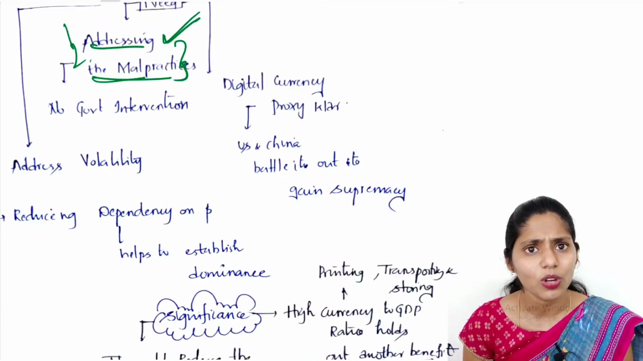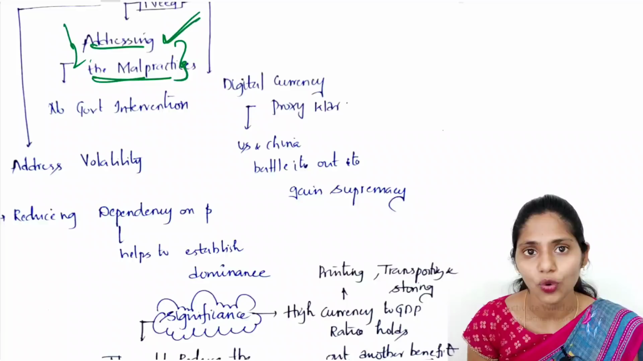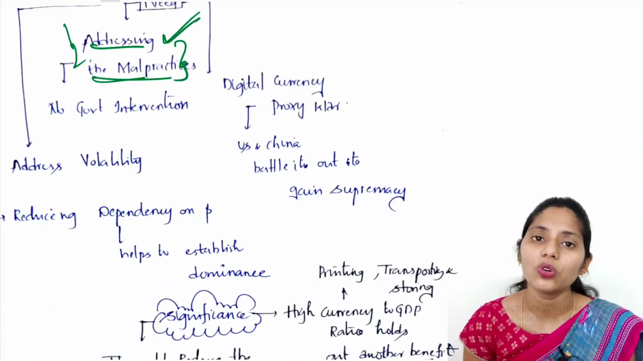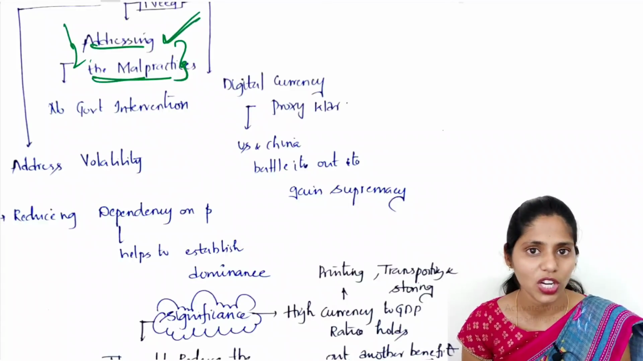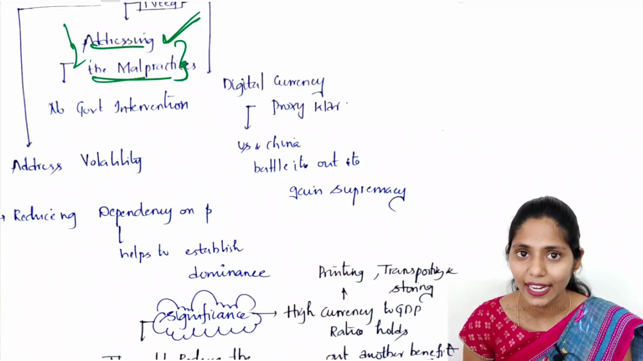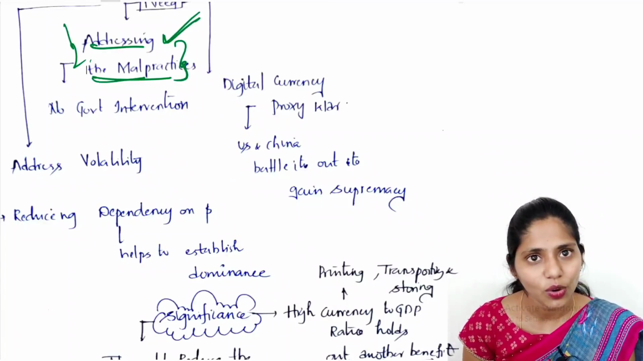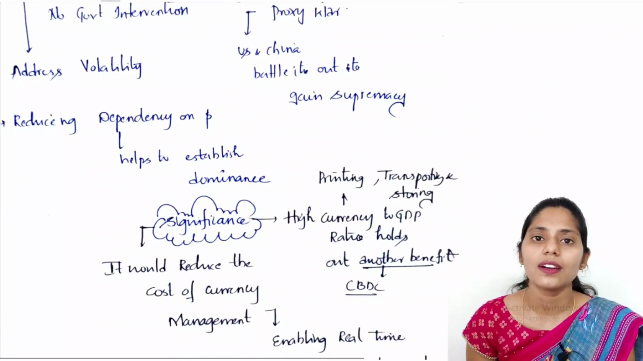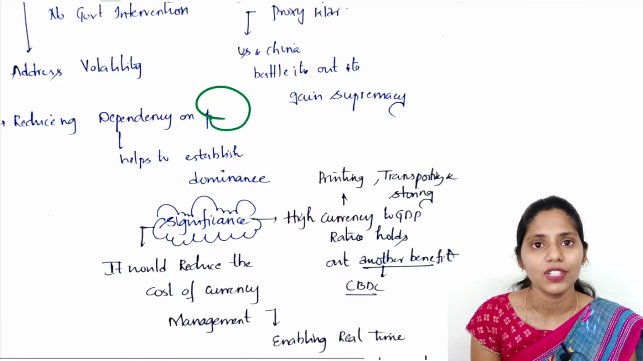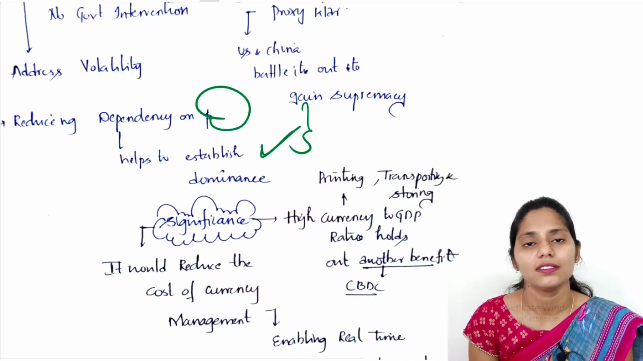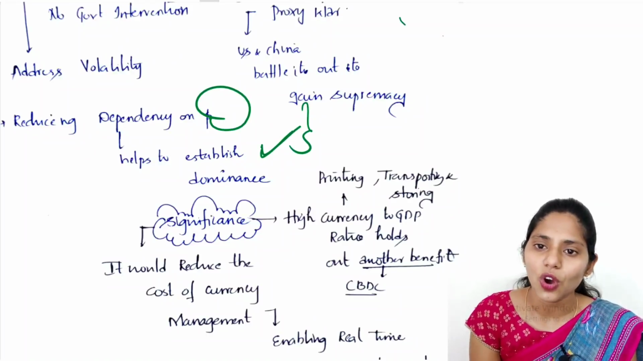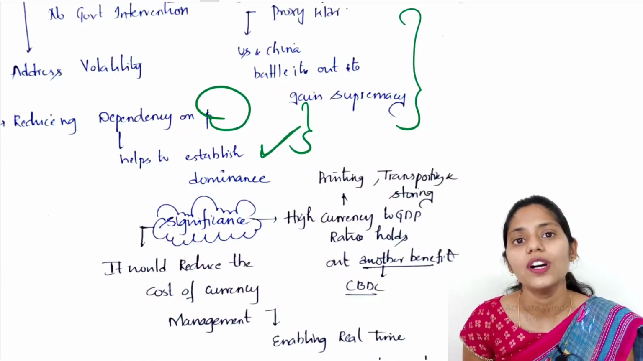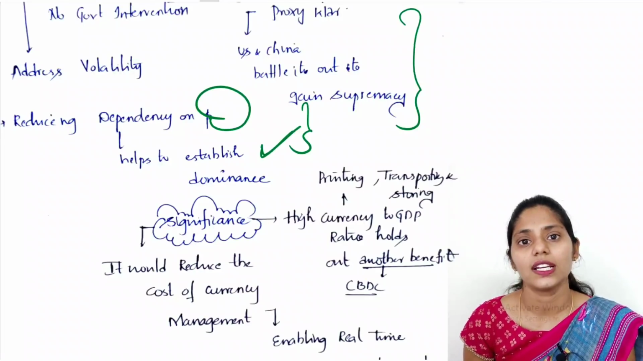And next one is, it will also be very helpful in addressing volatility. For example, if you are talking about gold or any bonds, prices will be changing. So there is a high amount of volatility. Mainly to address that volatility, we can use cryptocurrencies. And next one is, we can reduce dependency on the dollar, which helps to establish dominance across the world. So because of all these things, we need to go for cryptocurrencies or digital currencies.